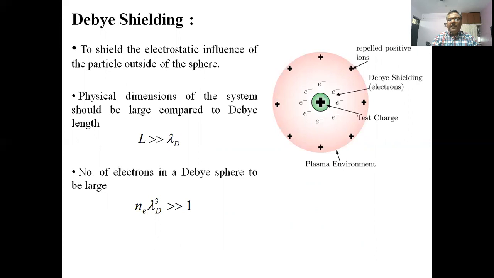The physical dimensions of the system should be large as compared to the Debye length, and the number of electrons in a Debye sphere should also be large. That means that the purpose of this is to account for the interparticle interaction. We can't have a plasma with a single particle. There ought to be many particles in the plasma.